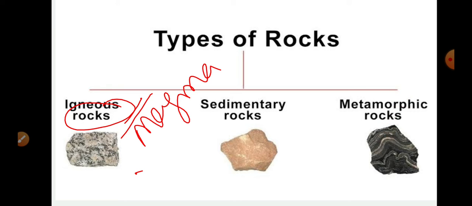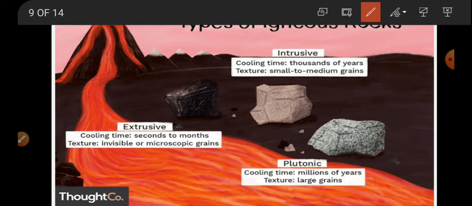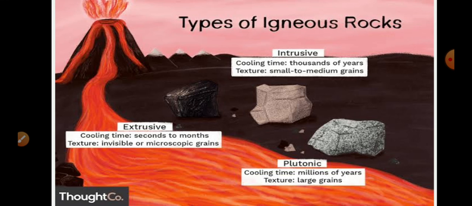So in our next class we will come to know what igneous rocks are correctly, what the different types of igneous rocks are, how they are formed, along with their uses.